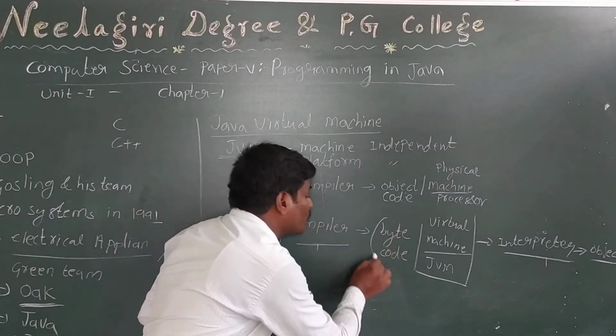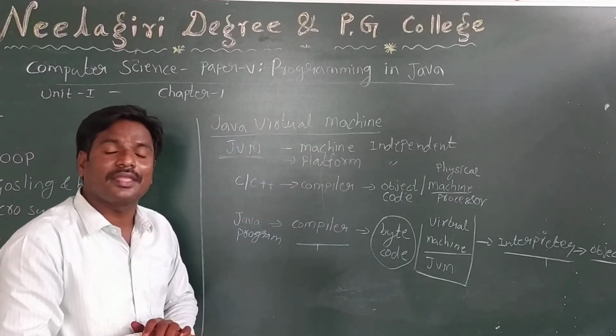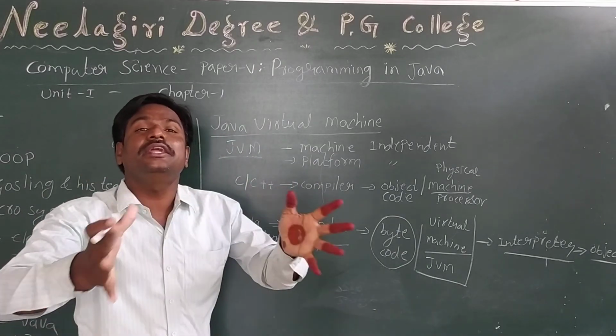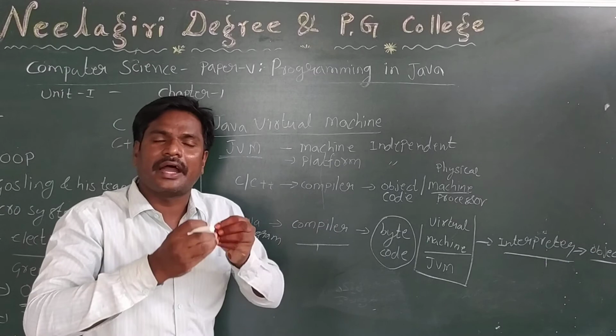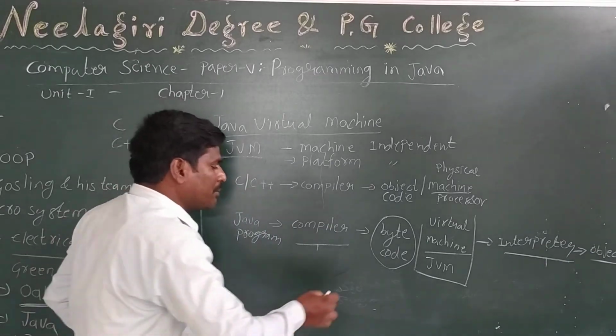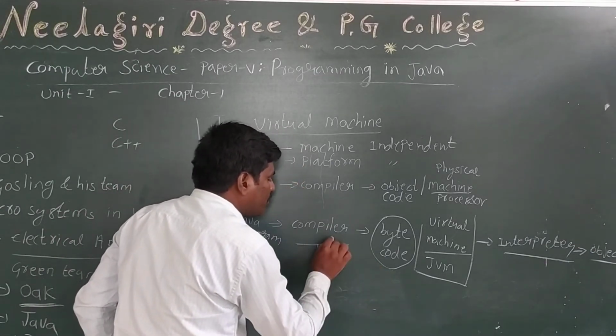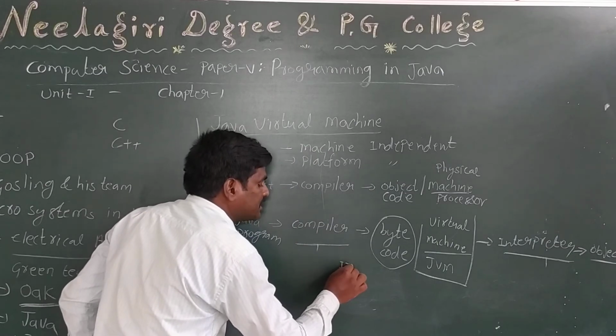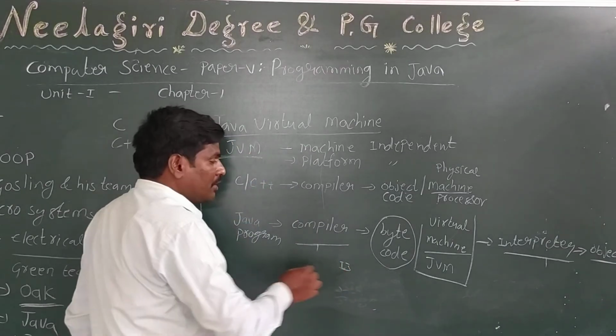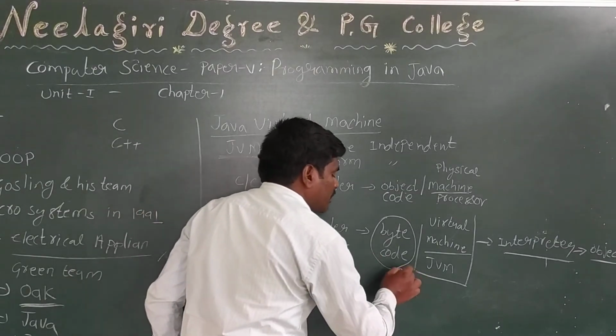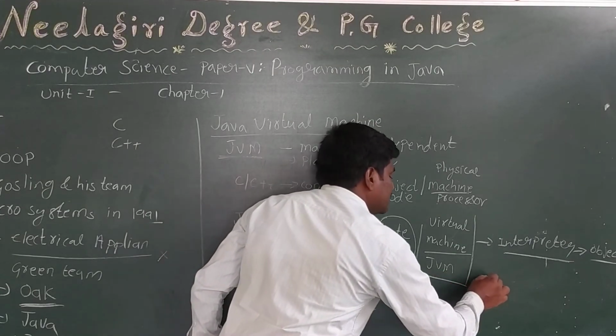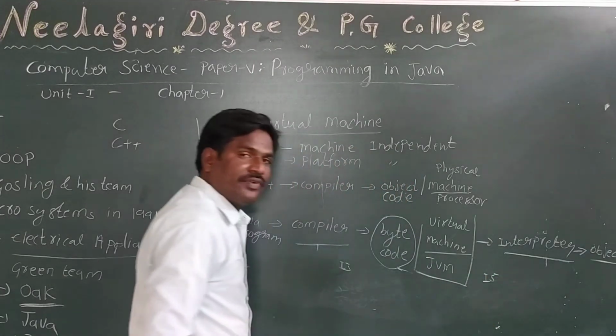Now this bytecode can be carried to any machine. For example, I compile this program on a system with an i3 processor. Now I take this bytecode to another system which has an i5 processor.